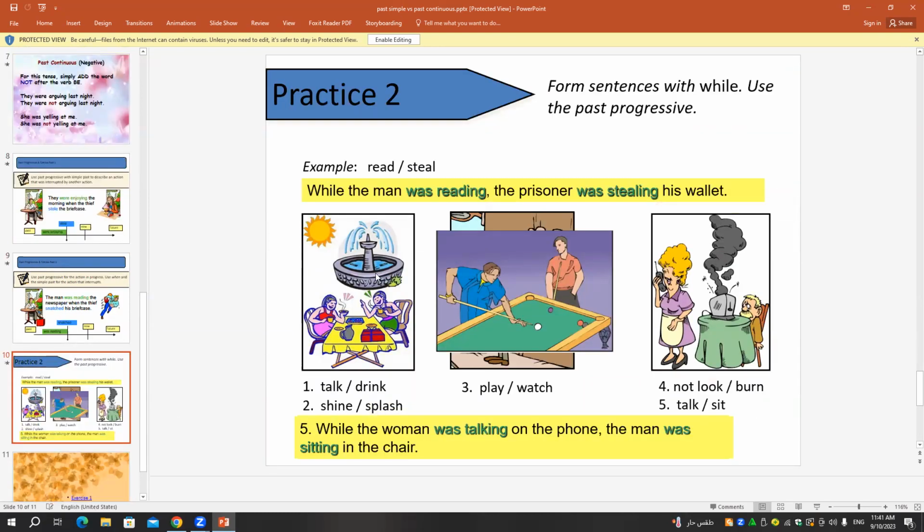Practice 3. Form sentences with while, using the past continuous. While the man was reading, the prisoner was stealing his wallet. While the woman was talking on the phone, the man was sitting in the armchair.